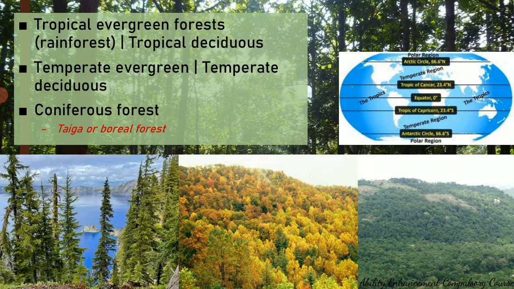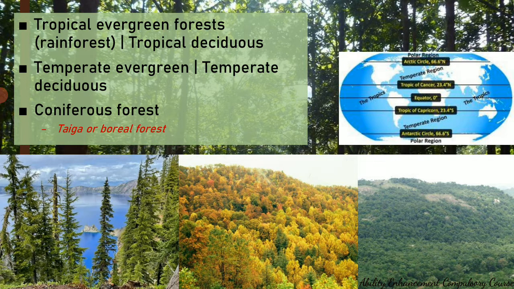We also find temperate deciduous forests in Uttaranchal, and in most parts of Europe what you see are the temperate deciduous forests. So you can see over here, these are the temperate forests. This is an example of a temperate forest. So these are forests found in the temperate region, and they can be either of evergreen type or deciduous type. The third type of forests are the coniferous forests.